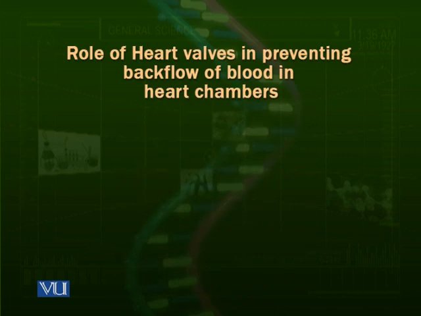Now, the importance of the valves of the heart in preventing backflow. Heart valves are just like the valves present in the veins, to prevent backflow. We have seen previously during the cardiac cycle that when the atria are filled, the tricuspid and bicuspid valves, the atrioventricular valves, are open, and blood goes down towards the ventricles. When the ventricle contracts, the AV valves are closed, so blood cannot go back to the atria. And then the semilunar valves open.